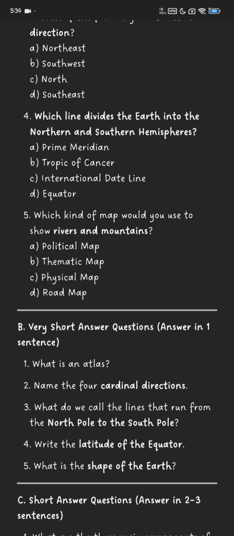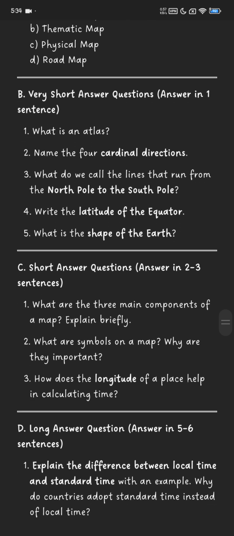Number 5. Which kind of map would you use to show rivers and mountains? Political map, thematic map, physical map, road map. Section B. Very short answer questions. Answer in one sentence. What is an atlas?